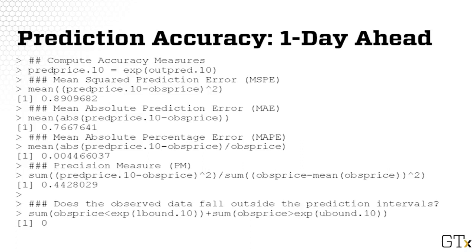Compared to the 10 days ahead prediction, the PM measure is 0.4 as opposed to 5.38, which was the measure for the predictions with 10 days ahead. As mentioned previously, we seek a precision measure that is close to 0 as it is for this prediction. Last, I also note that the observed responses fall within the prediction intervals. The confidence intervals show also less uncertainty.